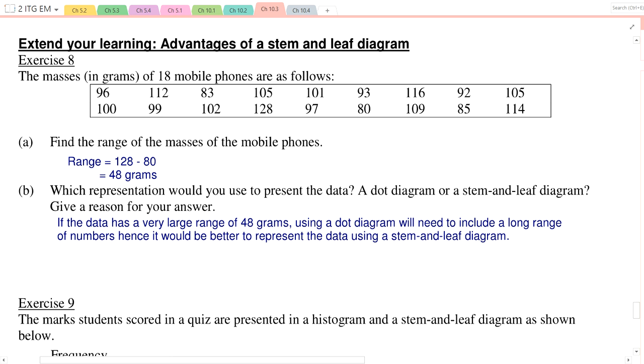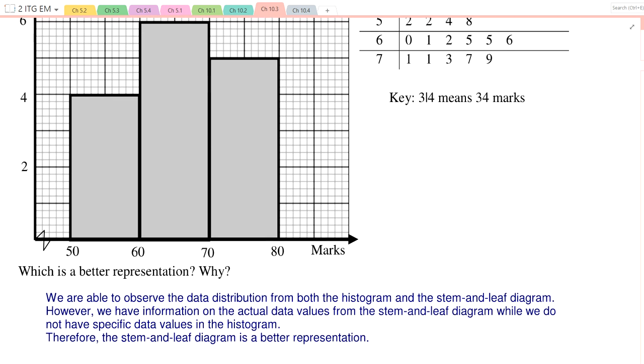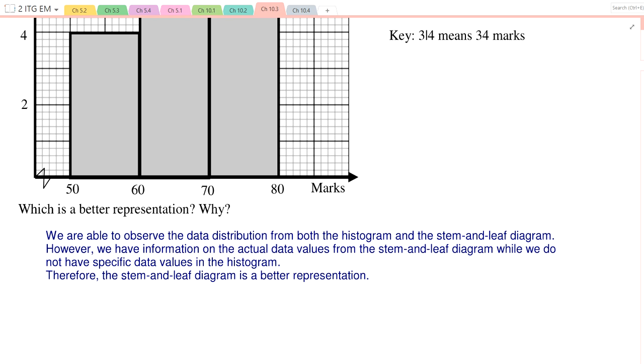And exercise 9, go and pause the video, copy this down, and exercise 9, copy this down. Not difficult to understand. And all these answers for 8 and 9.